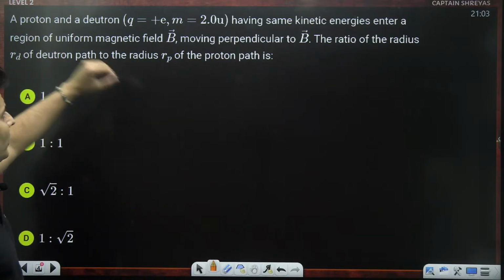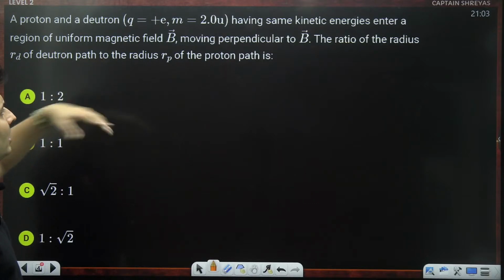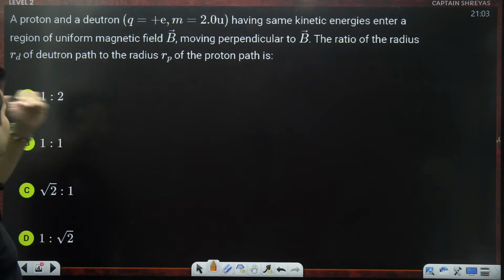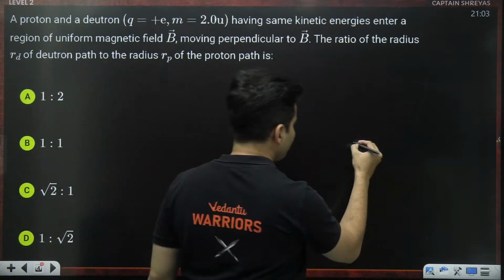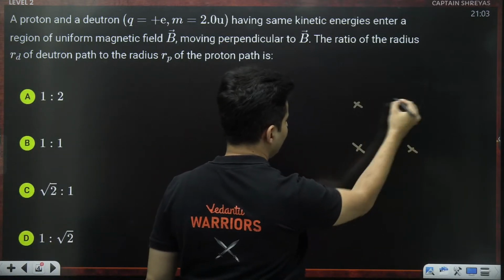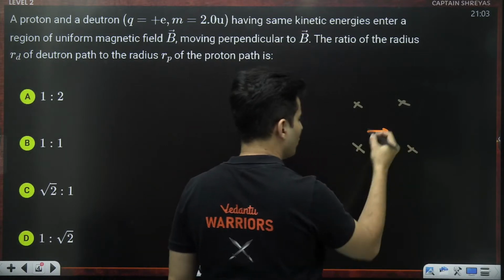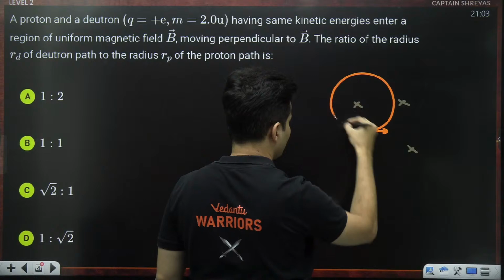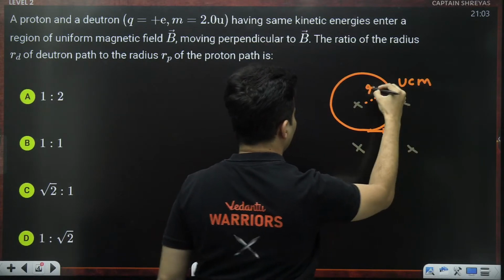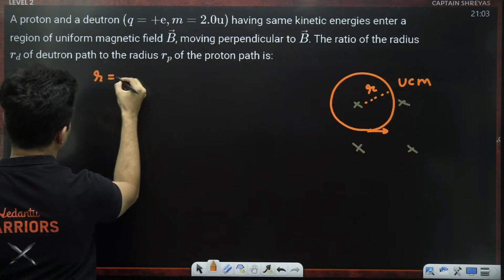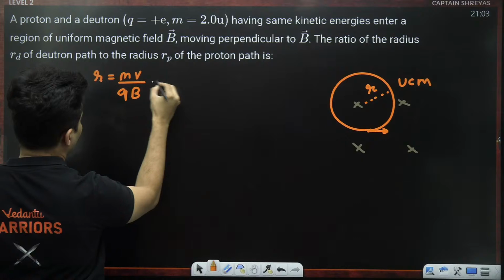A proton and a deuteron having the same kinetic energy enter a region of magnetic field perpendicular to it. The ratio of the radius of the paths is how much? Whenever you have a magnetic field perpendicular to the direction of the motion, it performs uniform circular motion, and the radius is given by mv divided by charge times magnetic field.